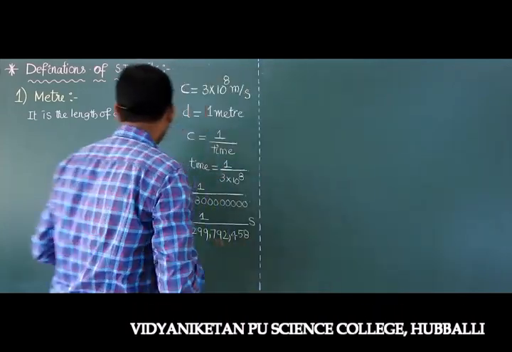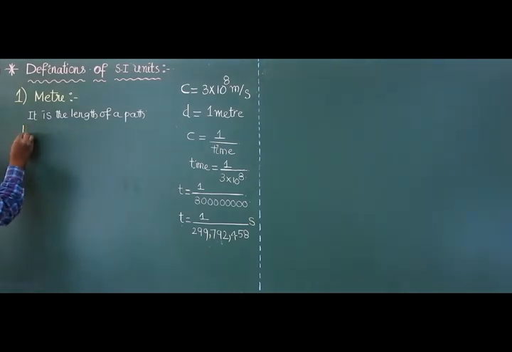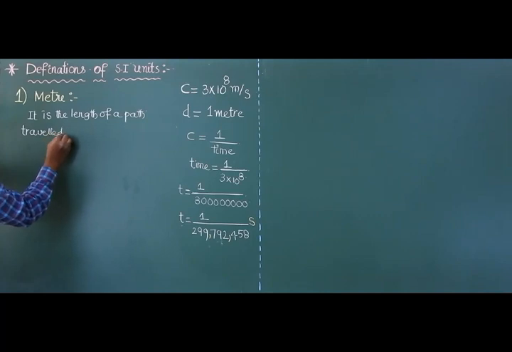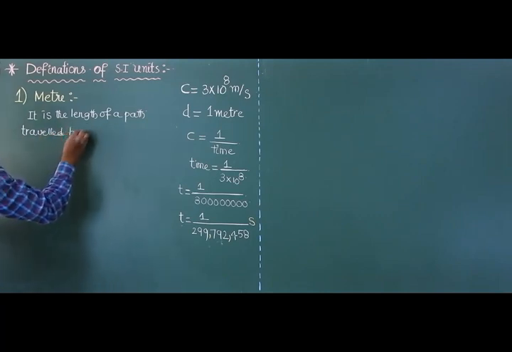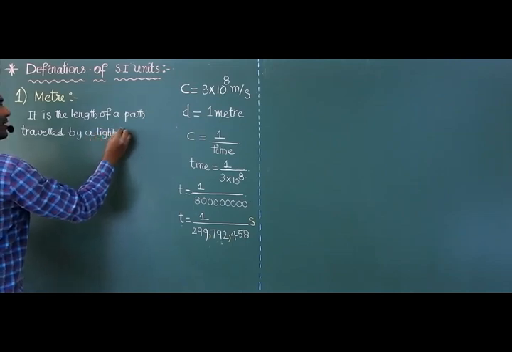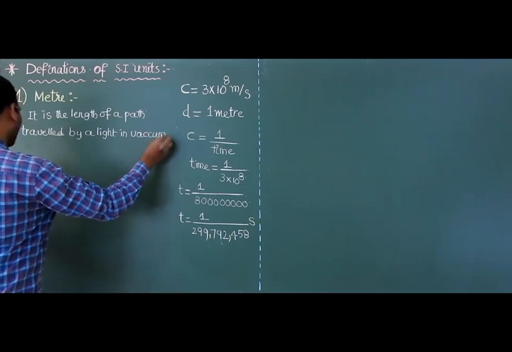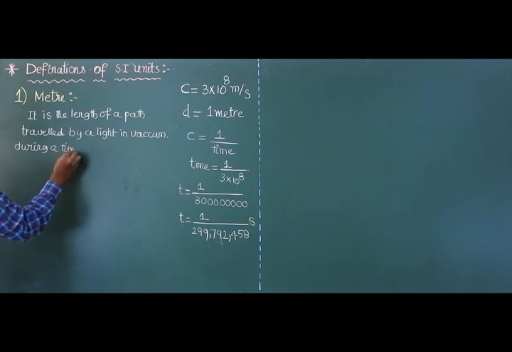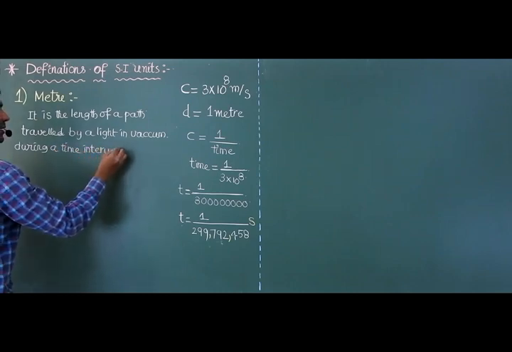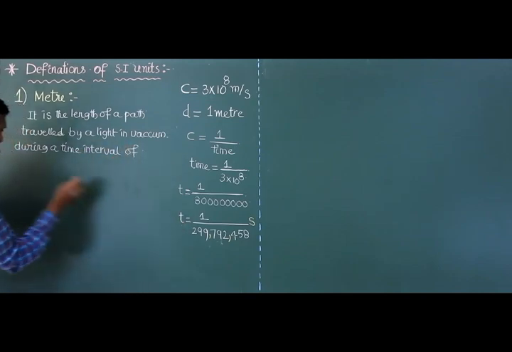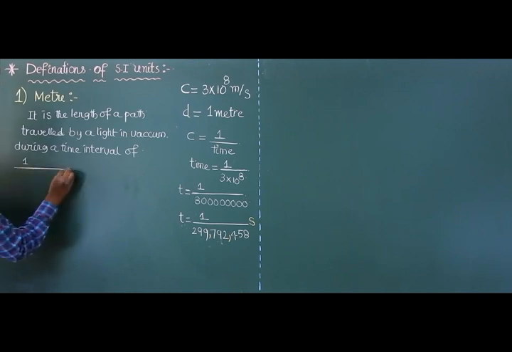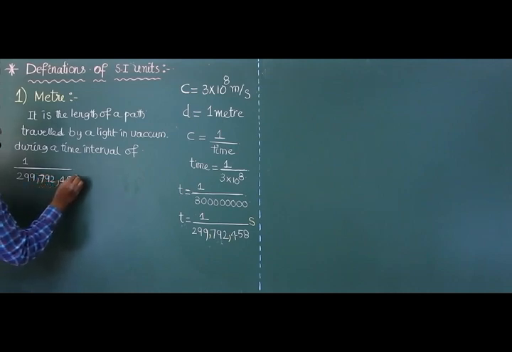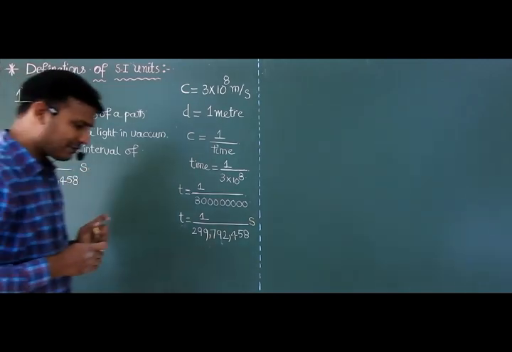The length of the path traveled by light in vacuum during a time interval of 1 upon 299,792,458 seconds. So this is the definition of meter.